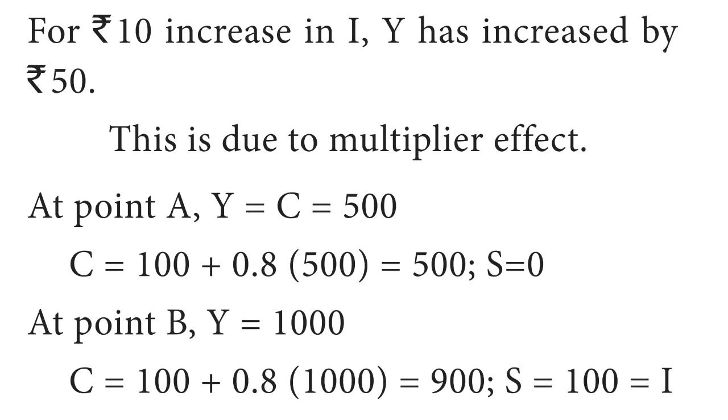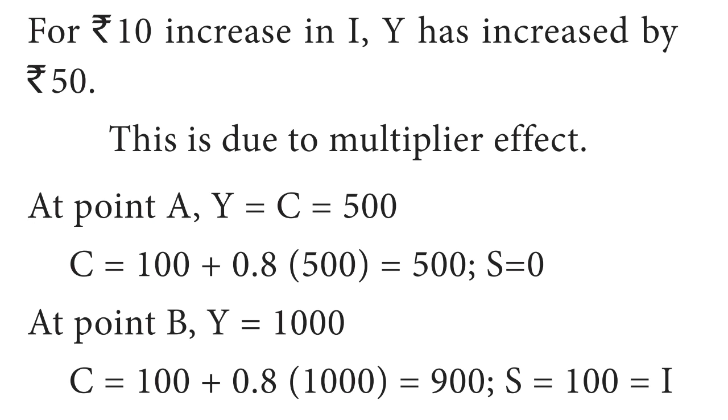Third stage. There is a 10 crore increase in I, that is 100 crores to 110 crores. Y has increased by 50 crores, that is from 1000 crores to 1050 crores. This is due to the multiplier effect. At point A, Y is equal to 500. Substitute Y is equal to 500 in the equation C is equal to 100 plus 0.8Y.